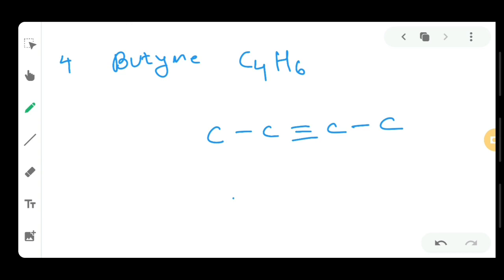4 carbon atoms are there, and I have placed a triple covalent bond over here. So here you can see at the leftmost part 1 covalent bond is there, so 3 will come. For this carbon atom and this carbon atom, there will be no hydrogen bonding, and at the rightmost part of the carbon atoms, you can see that 3 hydrogen atoms can come. So total hydrogen will become 6. I hope you all are clear.